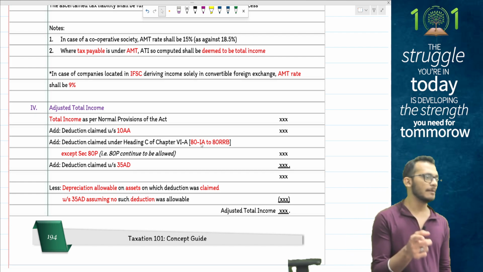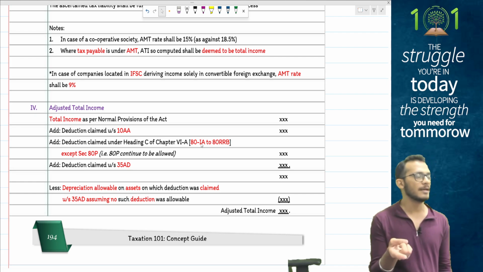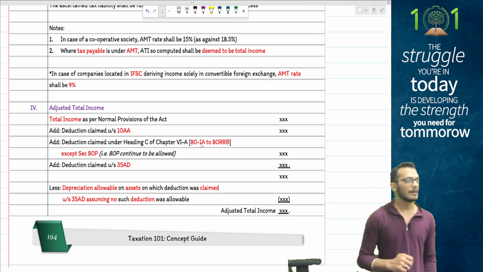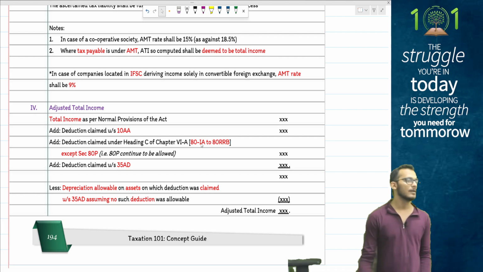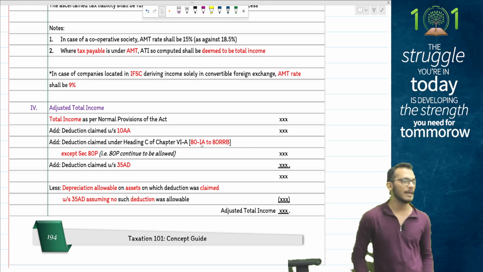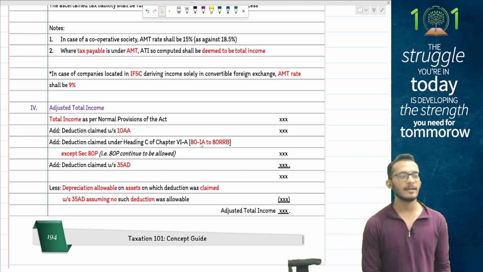The rest of the rules will remain the same, people, which means AMT tax or normal tax, whichever is higher. But if you end up paying AMT tax, you get AMT credit to be set off in the year in which you have normal tax, to the extent you have AMT credit, up to a maximum period of 15 assessment years.